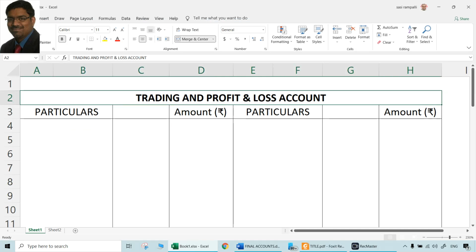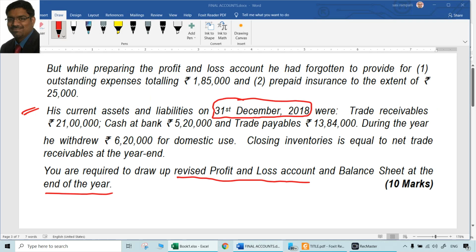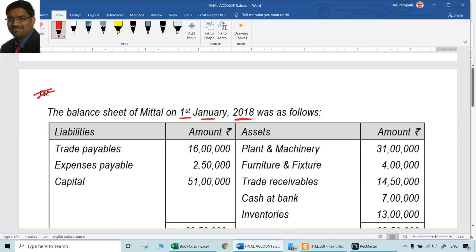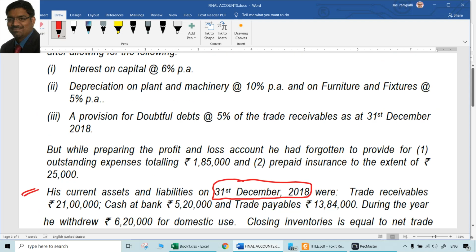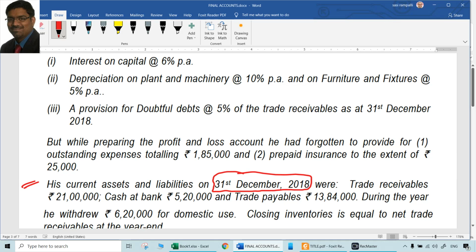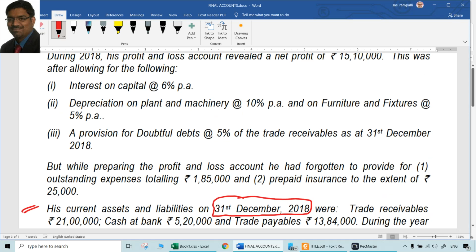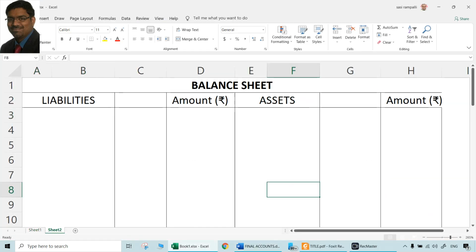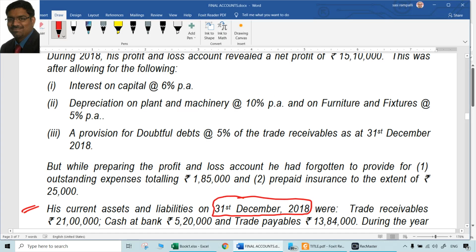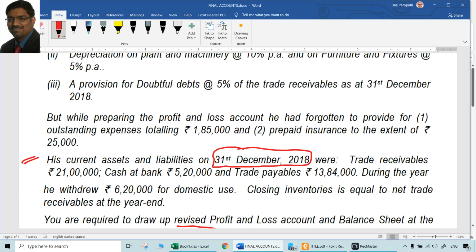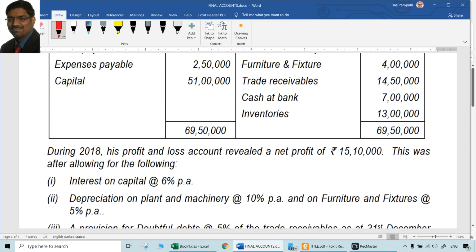So it is not a trading and profit and loss account, it's only a revised profit and loss account of Mittal for the year ended on 31st December 2018. That should be the heading for it. And of course, balance sheet as on 31st December 2018. That should be the heading for the main answer that we have to prepare and present.